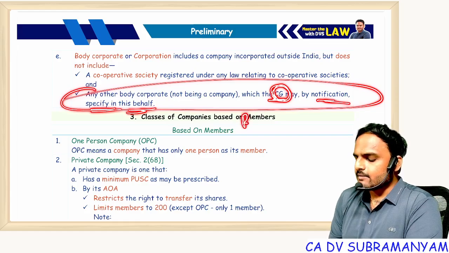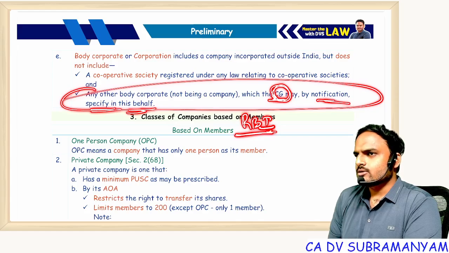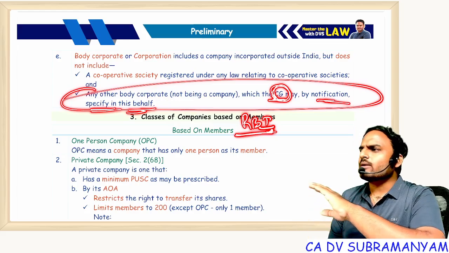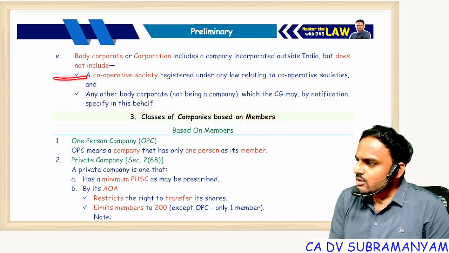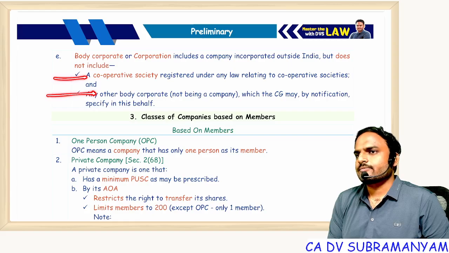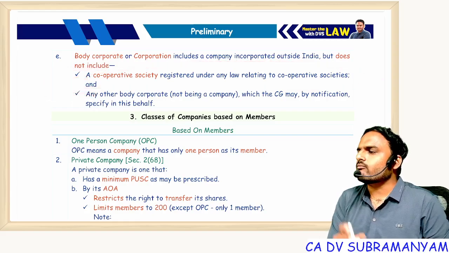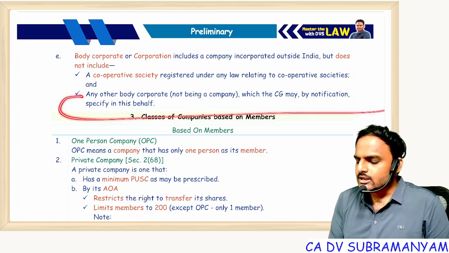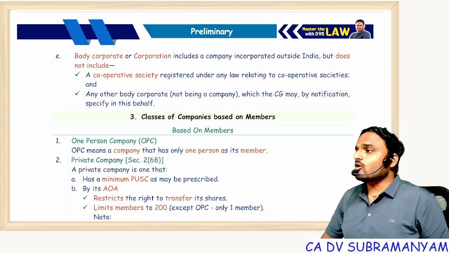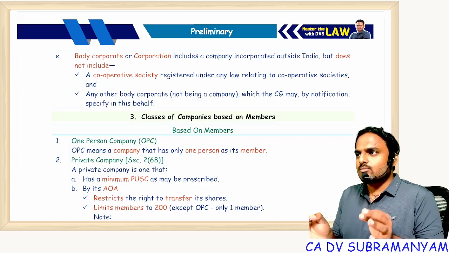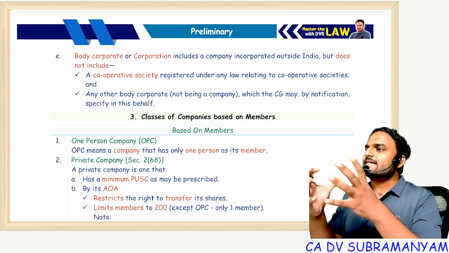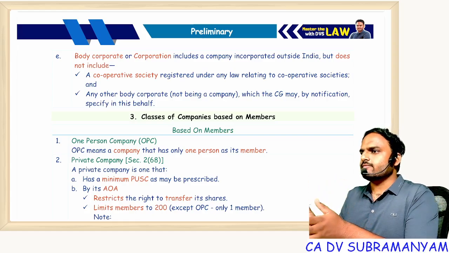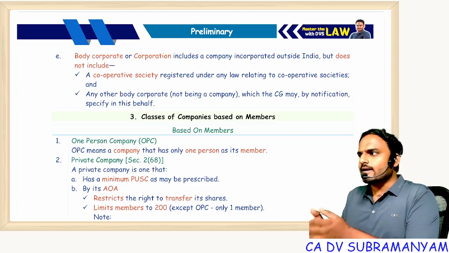For example, RBI is a body corporate. We have the RBI Act. Tomorrow, if the Government of India makes an announcement stating that RBI will no more be a body corporate, that means cooperative society is not a body corporate, RBI is also not a body corporate, like that. So for the time being, only one entity is not a body corporate. Which is that entity? Cooperative society. Tomorrow they may be added or not added, but power is lying with whom? Central government. Once again, central government means it's not Narendra Modi sir. Narendra Modi sir is a prime minister, that's it. Central government means cabinet of ministers. Understood? Parliament is different, government is different. In parliament you will find people's representatives, in government you will find the ruling party.